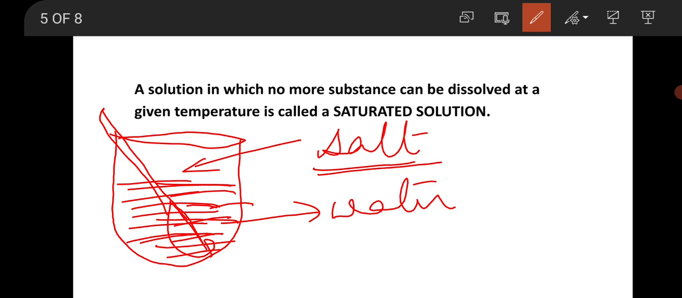Clear? Now what we have to do, we have to add more and more salt in water with constant stirring to dissolve it. So first we add one teaspoon of salt, and after some time we will see the salt gets completely dissolved in water. After that we add more and more salt in water with constant stirring. So after adding a number of spoonfuls of salt, we observe that some salt